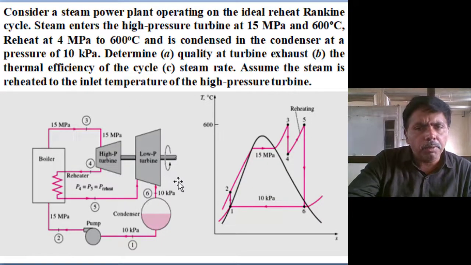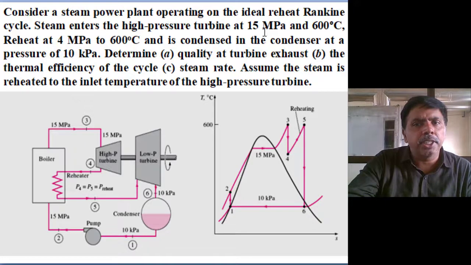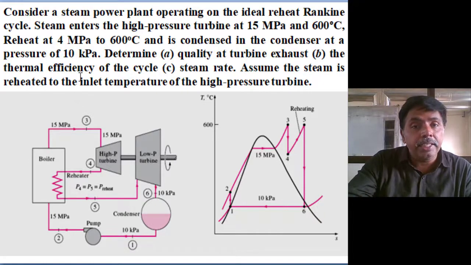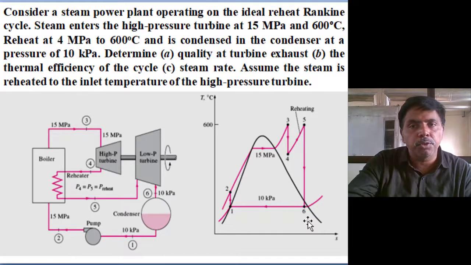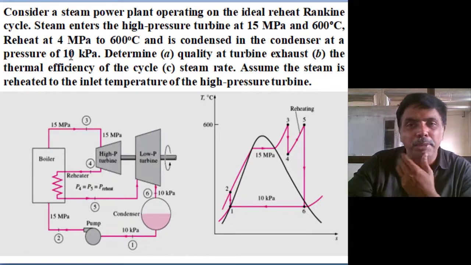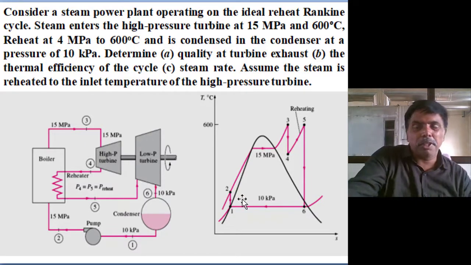We will solve one problem. Here, because of reheating, we raise the pressure to 15 megapascal, that is 150 bar pressure, and 600 degrees centigrade. And the reheat pressure is 4 megapascal, that is 40 bar pressure. And the condenser is expanded up to 0.1 bar pressure. I already mentioned the condenser saturation temperature at 0.1 bar pressure is around 45 degrees, 42 to 45.